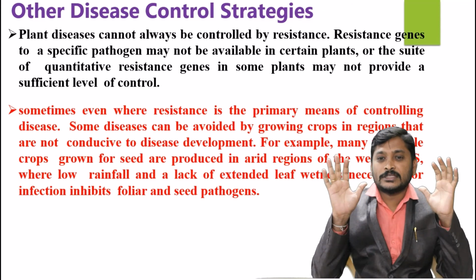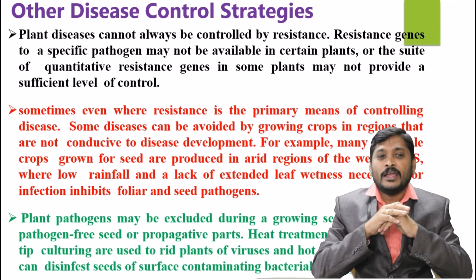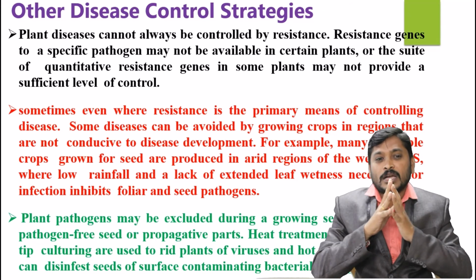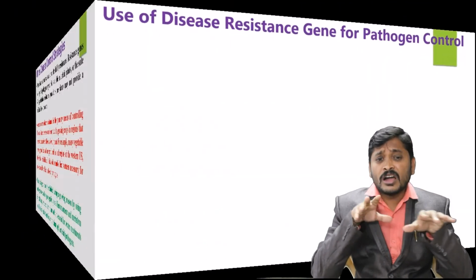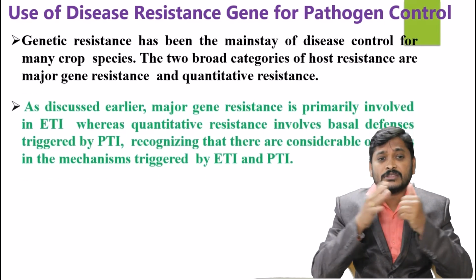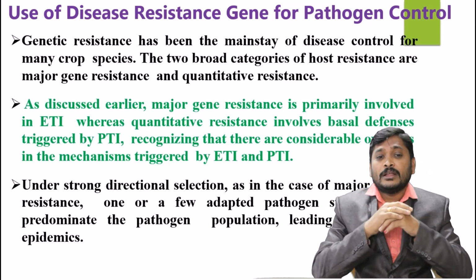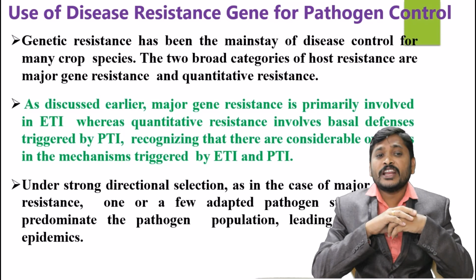Recognizing that there is a considerable overlap in mechanisms triggered by ETI and PTI, under strong directional selection, as in the case of major gene resistance, one or a few adapted pathogen strains will predominate the pathogen population, leading to severe epidemics.